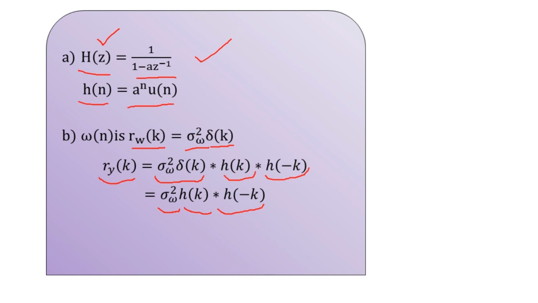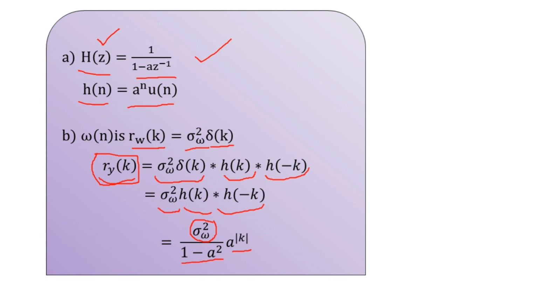Next, the last representation form for the same is the variance sigma_w squared in the numerator, divided by 1 minus a squared, and this ratio is multiplied by a to the power |k|. So this is the representation of the autocorrelation sequence for the output random process y(n).